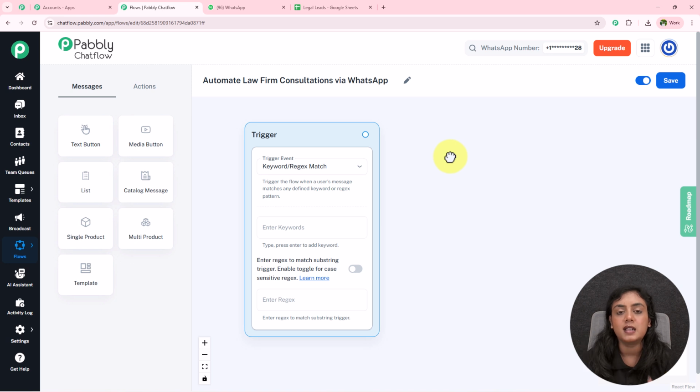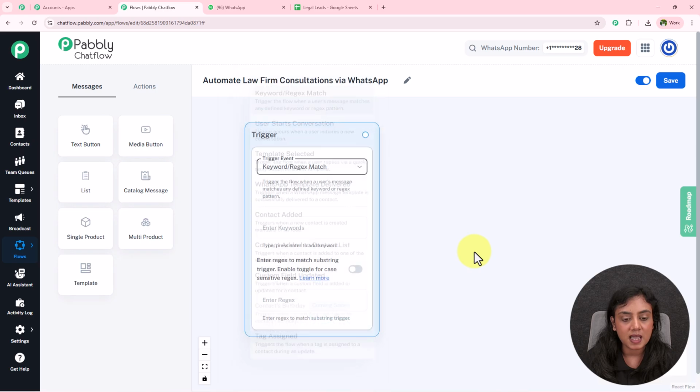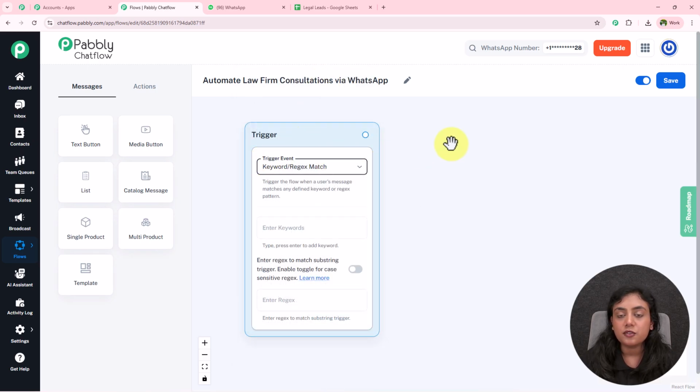For that, we have multiple trigger events. First trigger event is keywords regex match, user start conversation, template selected, WhatsApp template delivered, contact added to contact list, custom field updated and tag assigned. Okay, now I'm going to select my trigger event as keyword and regex because I will be having this event